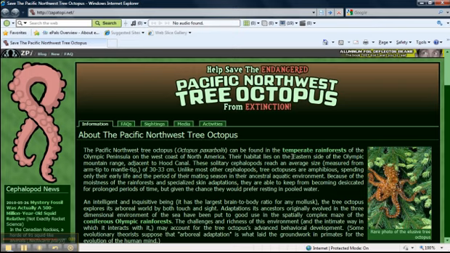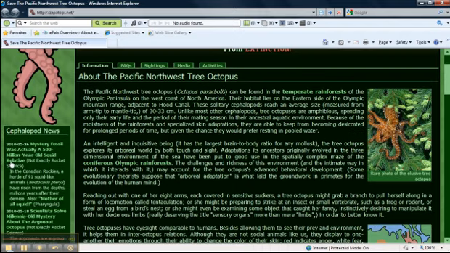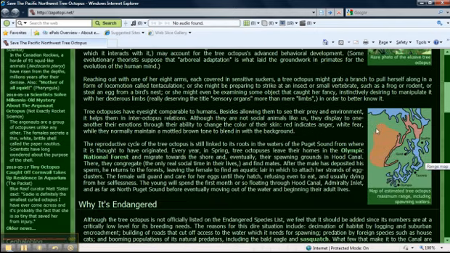Moving on to C, content. If I didn't know any better, I'd say this is actually a pretty legitimate website. It has a picture of the elusive tree octopus. It has over here at the left the Zephaphoid. I apologize, I can't even say the word. Anyways, it has news regarding the tree octopus, and it has specific dates, links, and it talks about when one was sighted and all this kind of stuff. Over here at the right, it has a map of spawning waters.